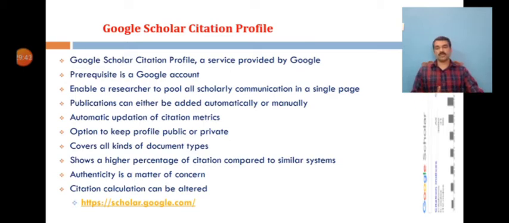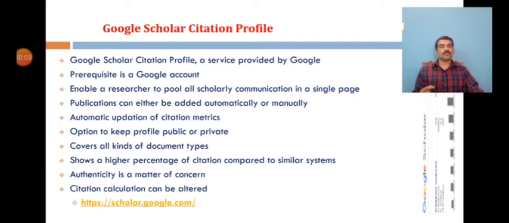Almost everyone knows about this, and you may have a Google profile of your own, but still, the Google Scholar citation profile, generally known as Google Scholar Citations, is a service provided by Google, as you know, a for-profit company. So hence the continuity of the free service of Google Scholar cannot be predicted. Anytime it can terminate.